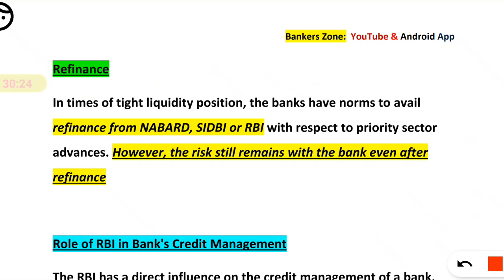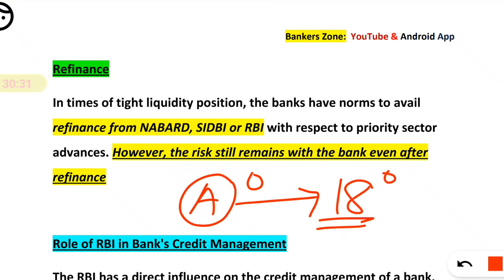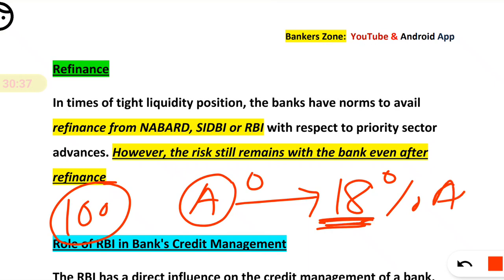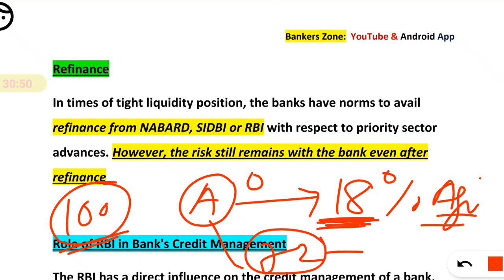For example, I will explain to you. Agriculture is a priority sector, and in that the bank has to lend at least 18% of the total loan. Means the bank has suppose 100 rupees of loan, out of that 18 should be given to the agriculture sector. This is the rule of RBI. So if the bank has 100, out of that 18 is given to the agriculture sector, and the remaining 82 is given to other sectors like industry.